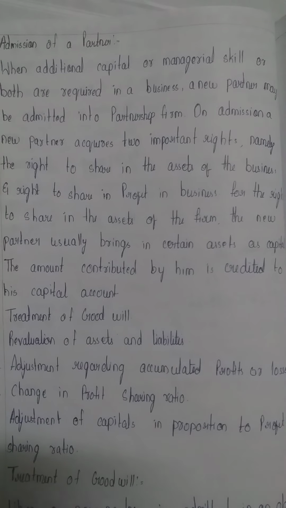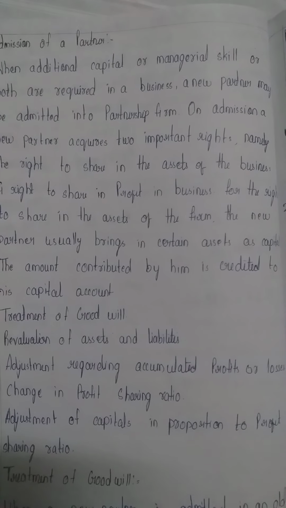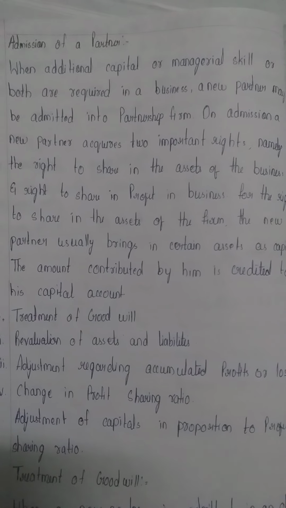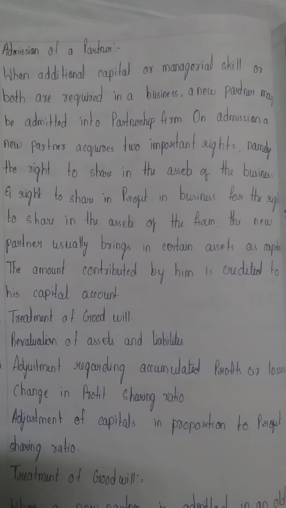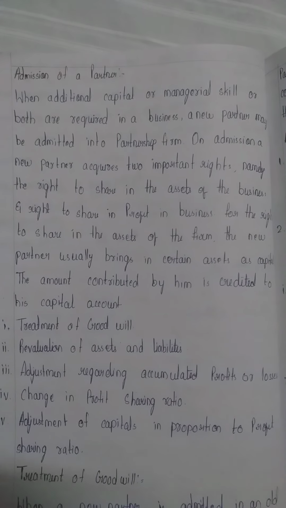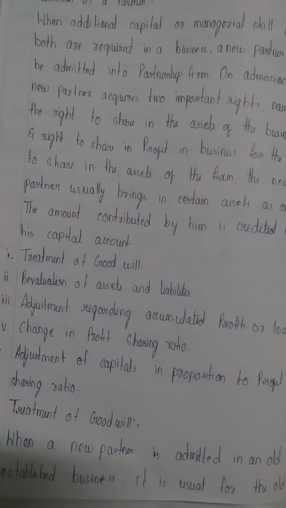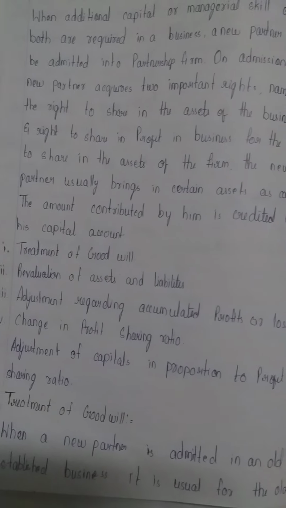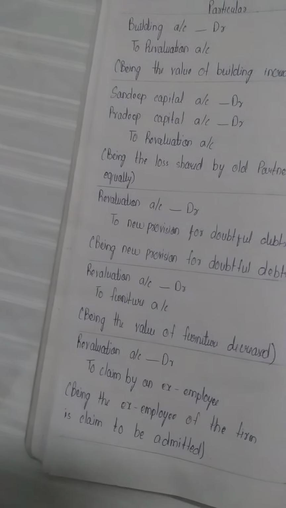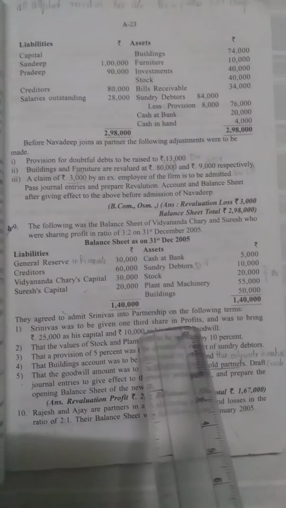The two rights are, first one is the right to share in the assets and the second one is the right to share in the profits of the business. For the right to share in the assets of the firm, the new partner usually brings in certain assets as capital. The amount contributed by him is credited to his capital account. So let's see the problem. So we will see the ninth problem.